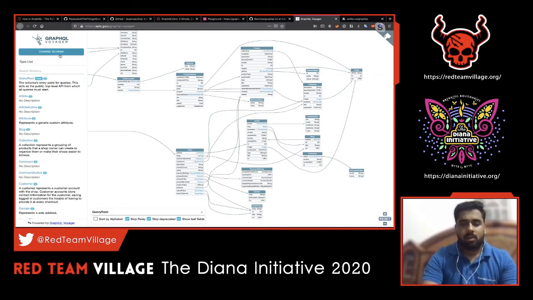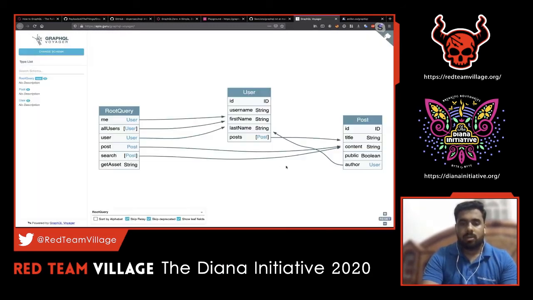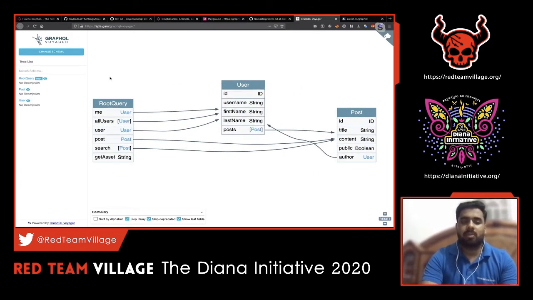So let's now try with our introspection query output. Right now this is just a vulnerable application, so it is pretty straightforward and a small representation. But in a real-world application like Shopify, as we saw earlier in the sample, there is a very complex structure, so we have to spend much time on it to understand the business logic. And here in this vulnerable application, you can see there's a root query, and we have already seen there are a couple of queries in it. These are nothing but some GET operations. So this is a reference to a particular user record.